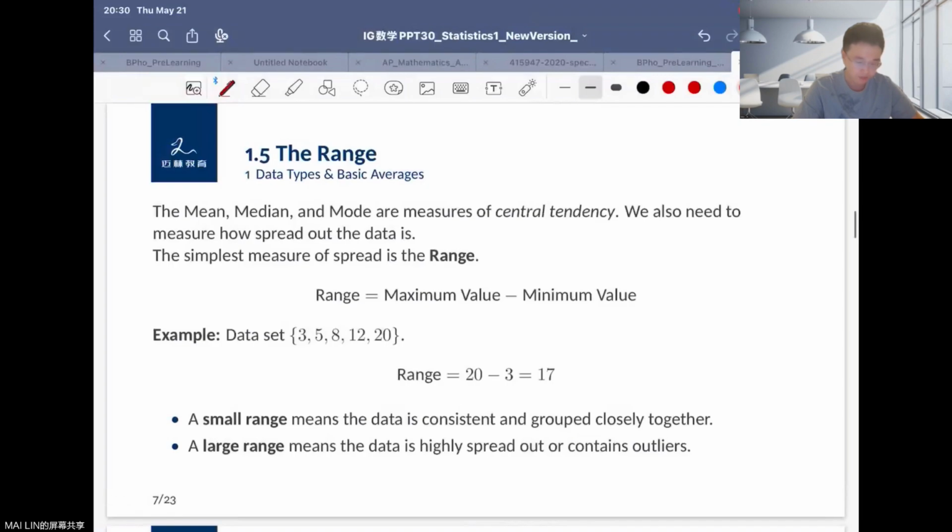Also, we have range. Range equals the maximum value minus the minimum value. For example, we have a data set of 3, 5, 8, 12, 20. The biggest number is 20 and the smallest number is 3. So range equals 20 minus 3 equals 17. A small range means the data are very close to each other and consistent. A large range means they are very separate from each other and have a lot of differences between each other.